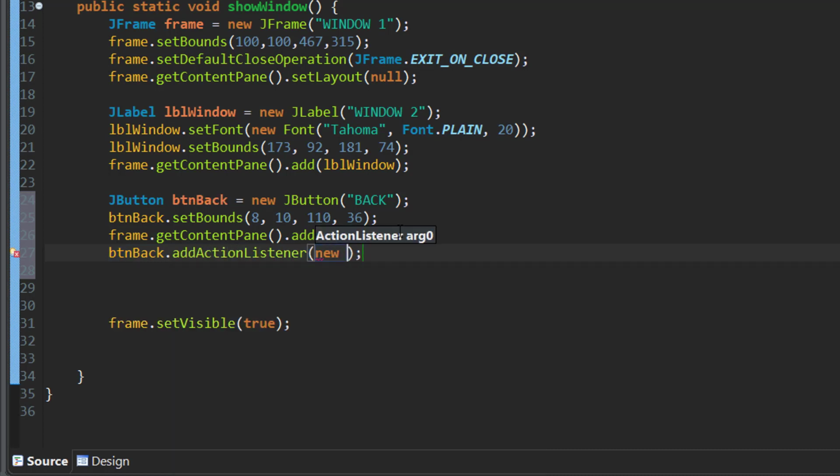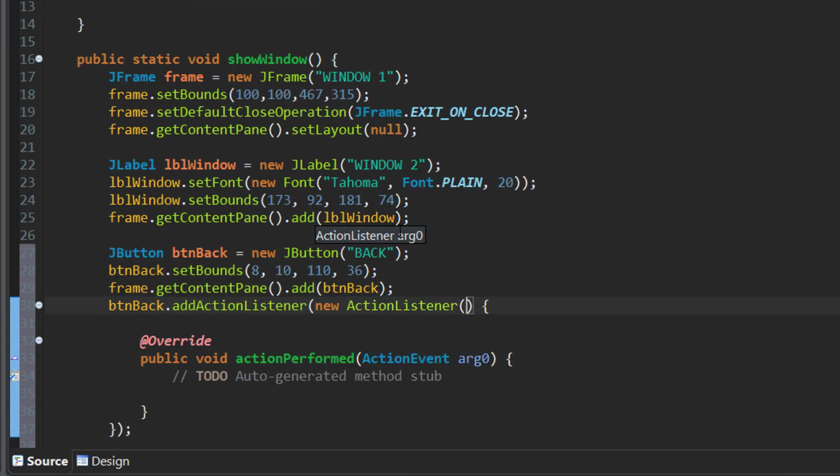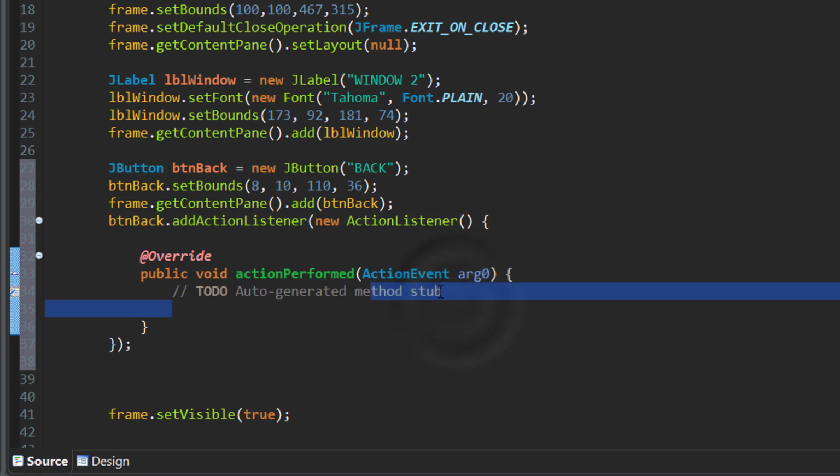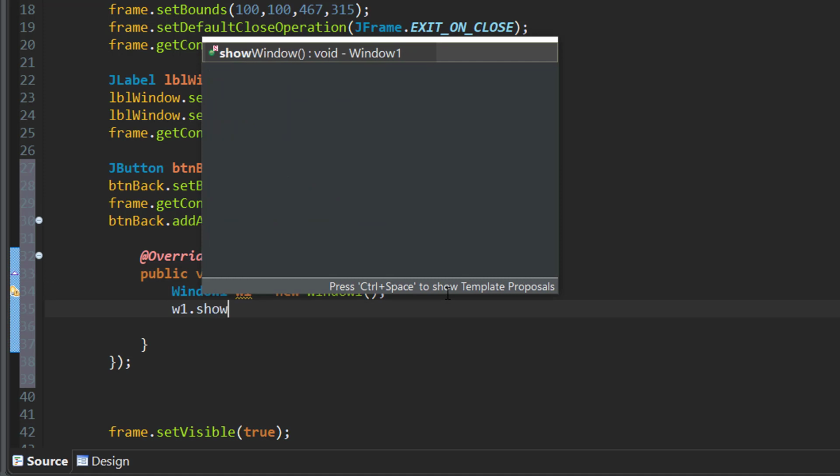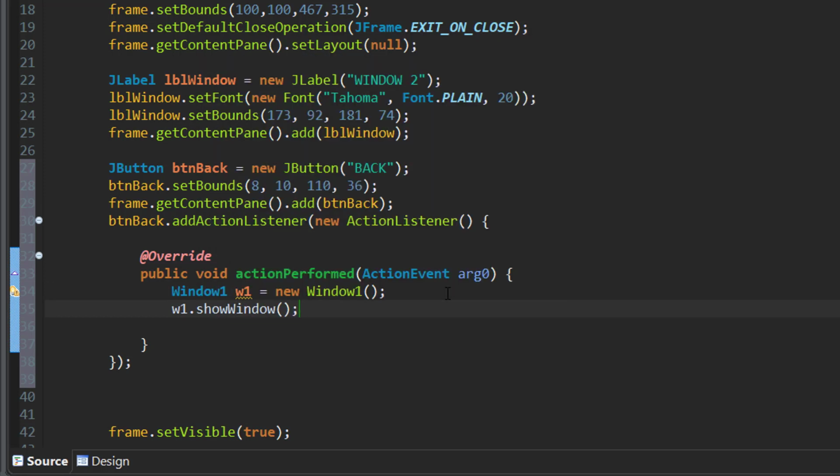Action listener, new action listener. Let's go ahead and press enter. It will print all of this, and let's change this and create a new instance. Window 1 W1 equals new window 1 parenthesis semicolon, and we're gonna call the function show window.